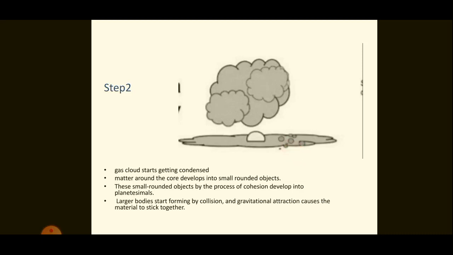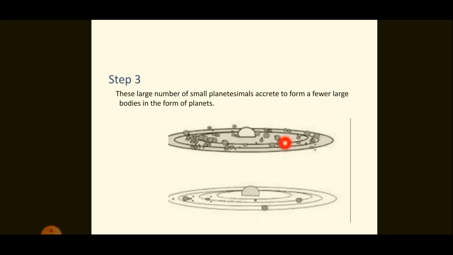These larger bodies will collide, and due to gravitational attraction, the materials stick together to form larger bodies. Then there are a large number of planetesimals like this, and these planetesimals will accrete together to form the planets. So that's all about the formation of planets.